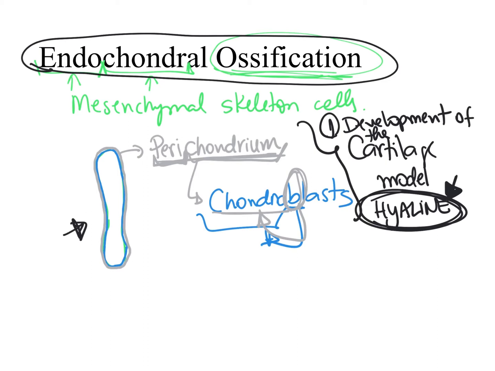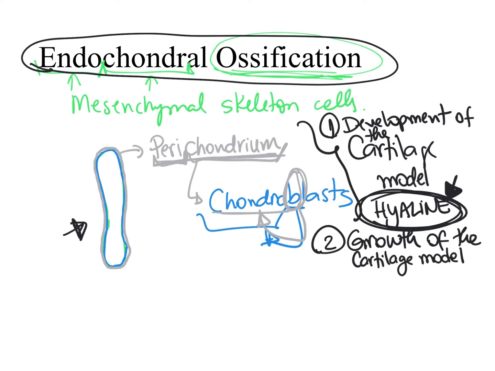We have this cartilage model growing. So obviously, the second step of endochondral ossification is the growth of the cartilage model. And this cartilage model grows in length and also in width. And this happens due to two different reasons.